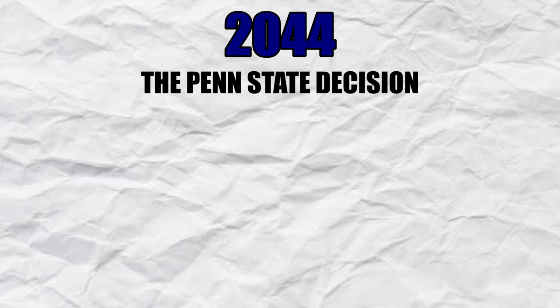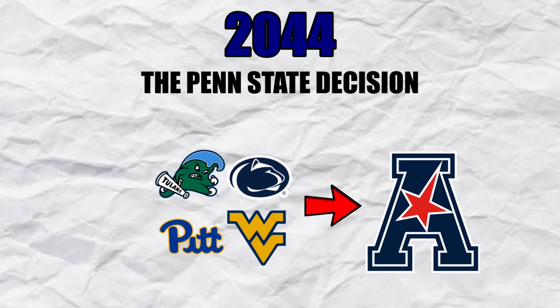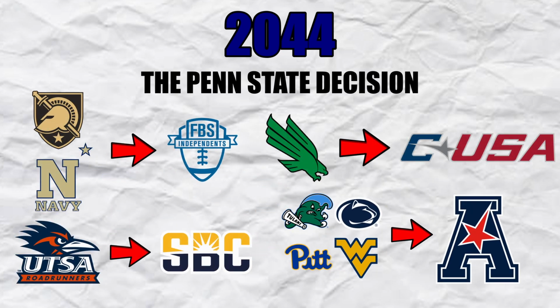Unbeknownst to most people involved, the American Conference has realigned their membership rights and will be removing the following teams from the league: Army, Navy, North Texas, and UTSA. They did this believing this will open up spots to other suitors with bigger brands. And the risk paid off, as the very same week of this announcement, Tulane, Pitt, and West Virginia call from the Big 12 to join. The teams taking the fall join these conferences on screen. Pause here so you can copy these down to your realignment.